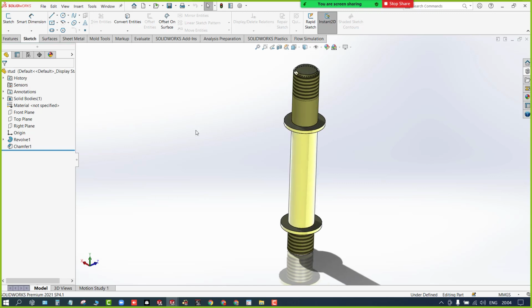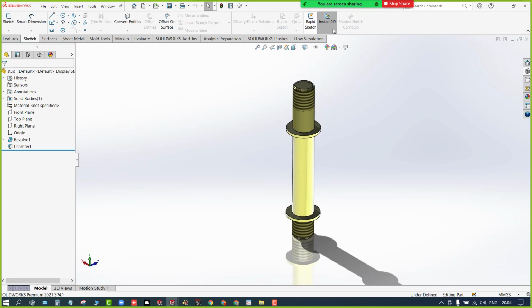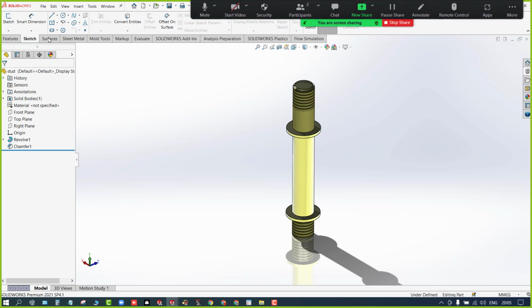Today I'm gonna just showcase how to set up your user interface as per your requirement. Fine. So let me explain about the menu bar today, and what all you can do over there.